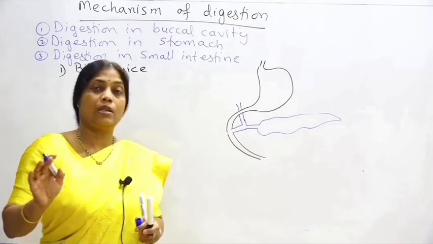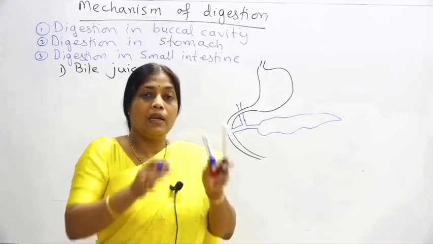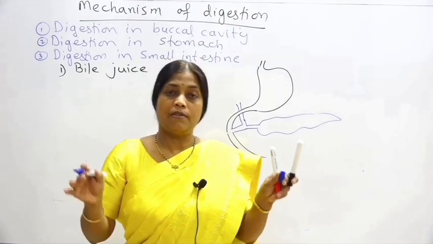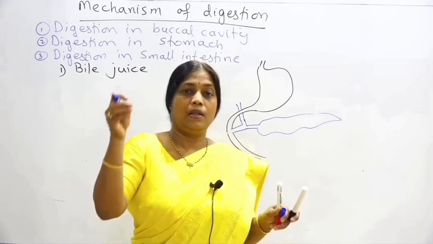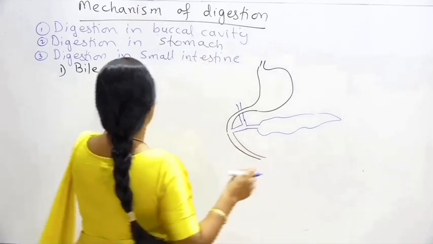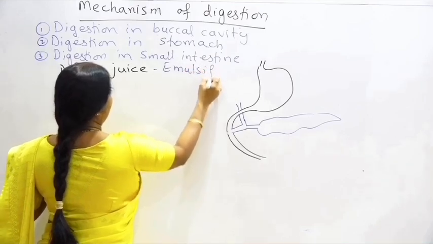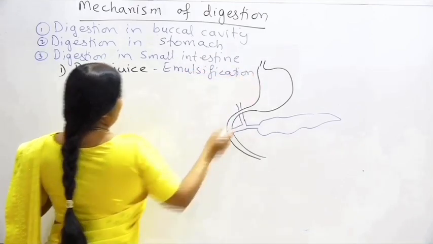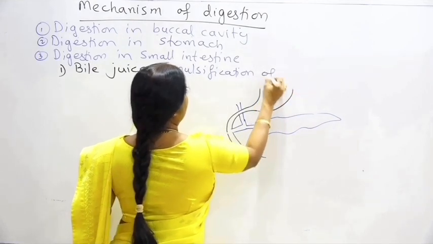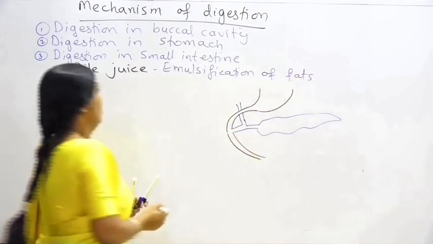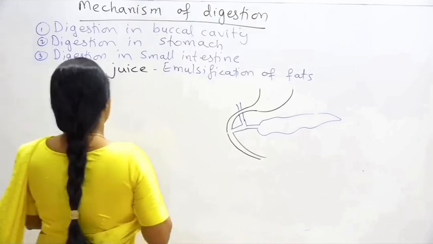This bile juice doesn't have any enzymes, but it helps in digestion by bringing about emulsification of the fats. So it will convert the fats into some small droplets which will help the enzymes to act upon it. So the bile juice only helps in emulsification of fats. That's all.